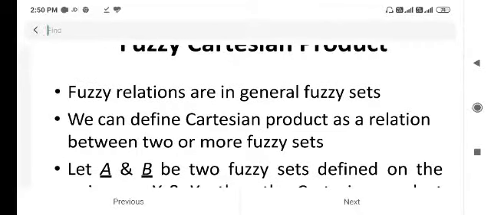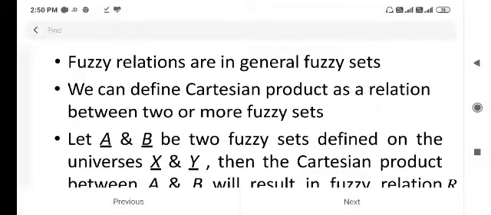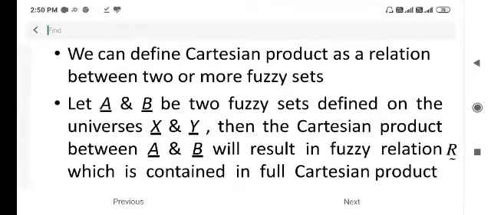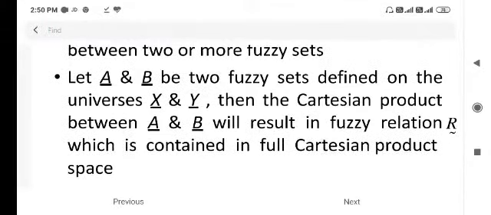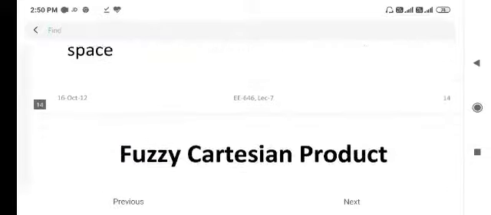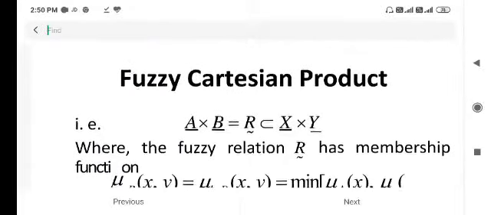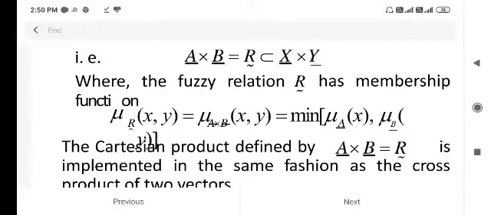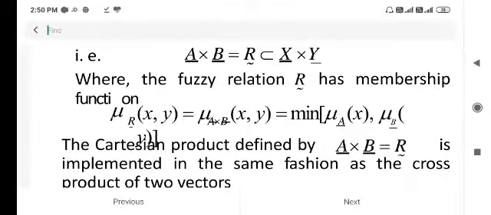Fuzzy Cartesian product. Fuzzy relations are general fuzzy sets. We can define the Cartesian product as a relation between two or more fuzzy sets. Let A and B be two fuzzy sets defined on the universes X and Y. Then the Cartesian product between A bar and B bar will result in a fuzzy relation contained in the full Cartesian space. It is defined as mu A cross B of x comma y equal to minimum of mu A of x comma mu B of y.